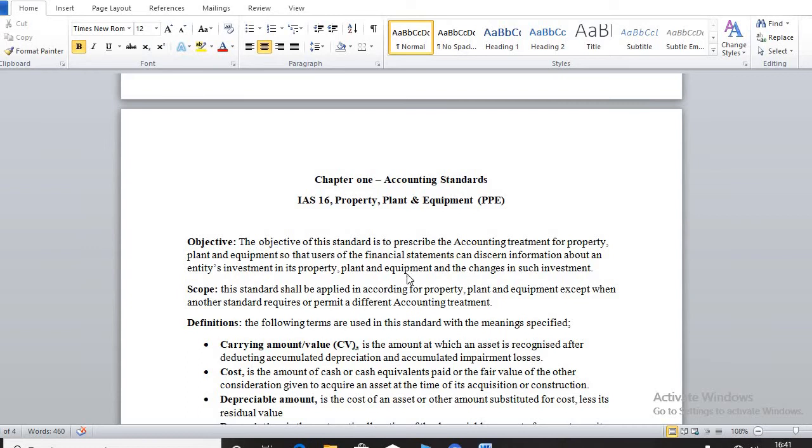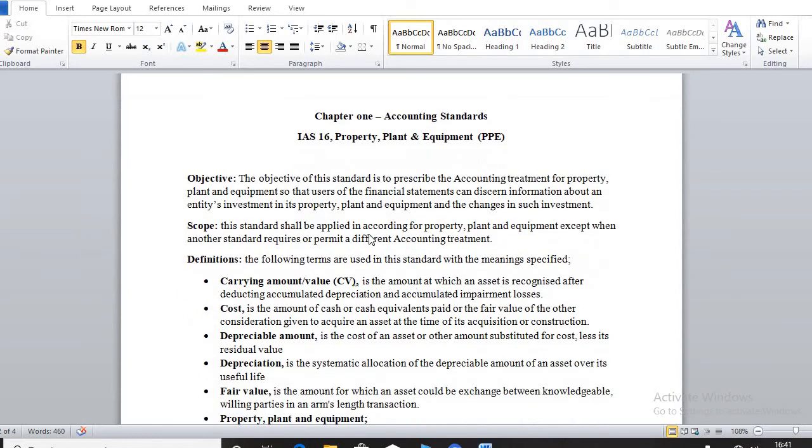Now that we are done with the objective, let's move on to the scope. When you say scope, when should we use IAS 16? Where should we apply the rules in IAS 16? Let's look at what the standard is saying. It says that the standard shall be applied in accounting for PPE except when another standard requires or permits a different accounting treatment.